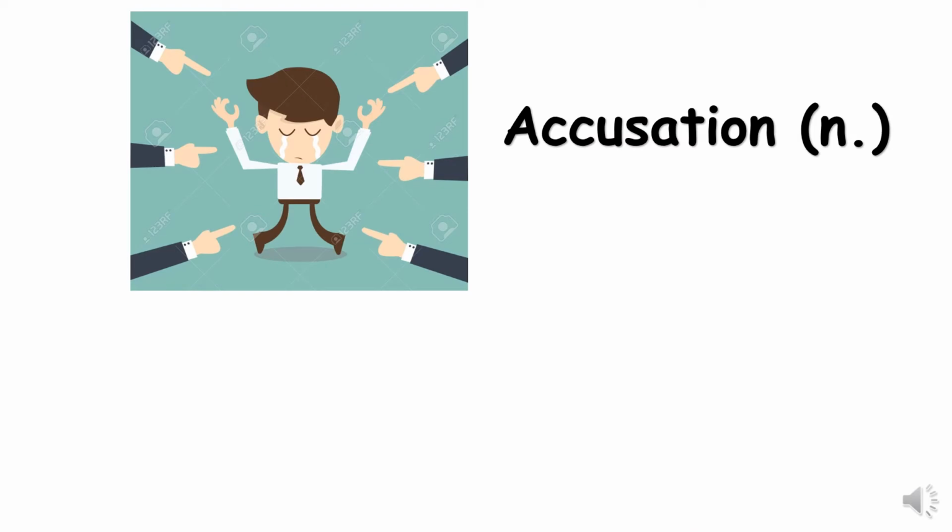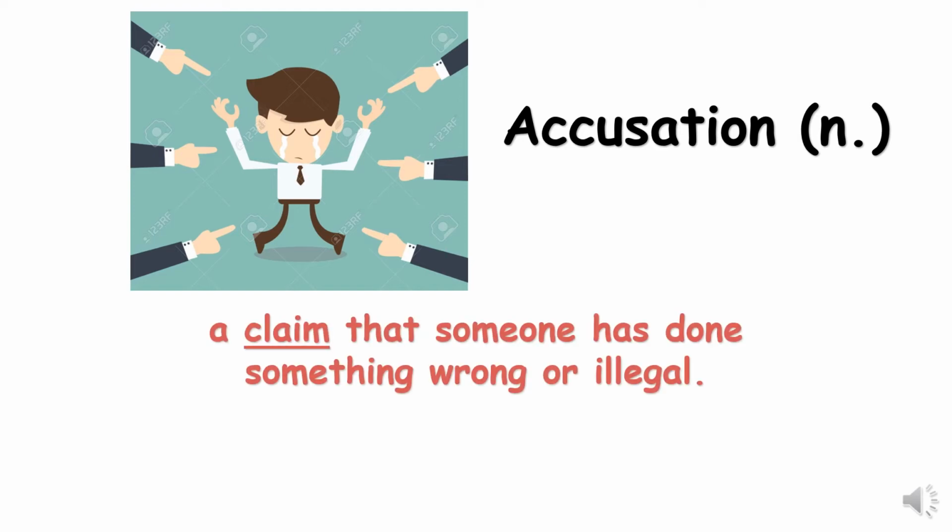First word, accusation. Accusation is a noun. Look at the picture. Everyone's pointing at this man. They're accusing him. It's an accusation. So an accusation is a claim that someone has done something wrong or illegal. So when someone says that someone else has done something wrong or illegal, that's an accusation.